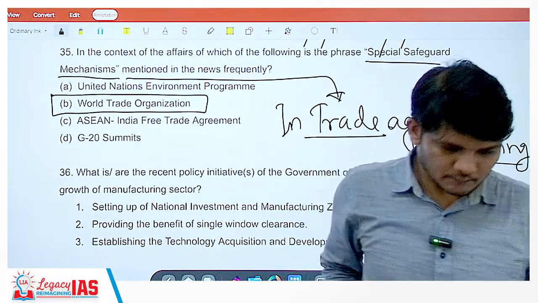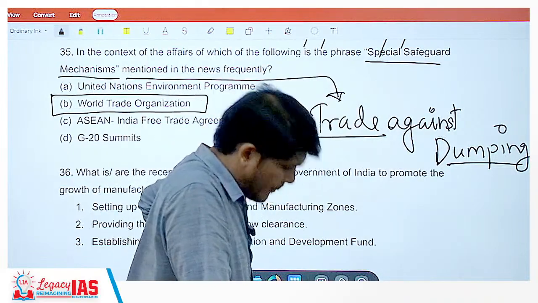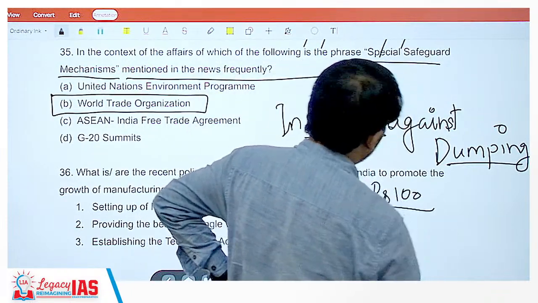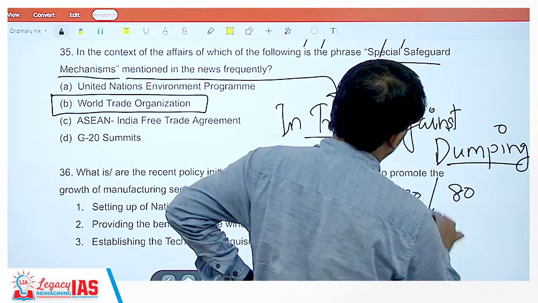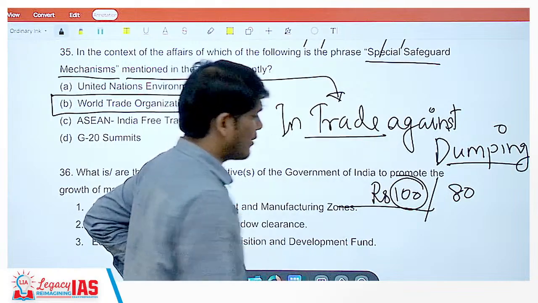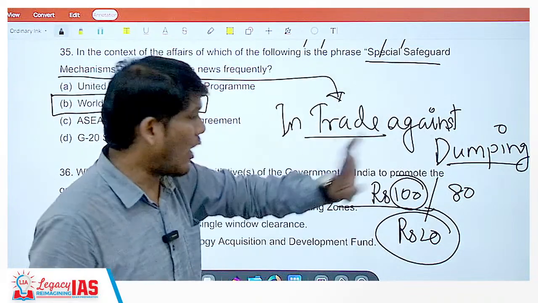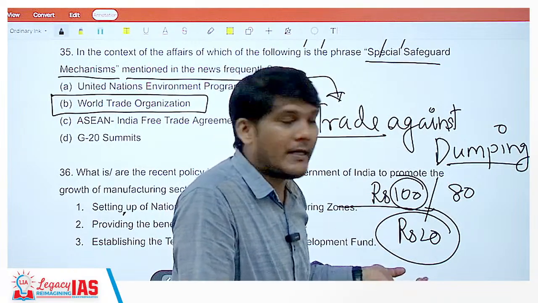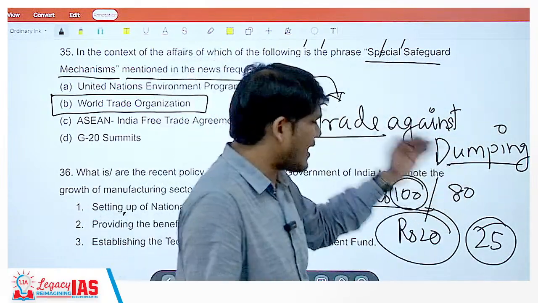What is dumping? Dumping means, let's say in our country there is a particular product that is produced at rupees 100. Now let's say India devalues its currency, or India provides 80 rupees of subsidy for production of each unit of this particular product. So what will be the cost of this product to the producer? Just rupees 20. Very less. And now I can export it. Now in another country this price is just 20 rupees. Why am I able to sell it at 20 or let's say 25 by earning some amount of profit? Because the government has given a very high subsidy on this for me.